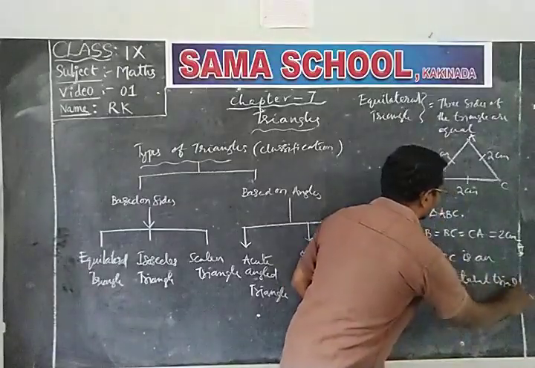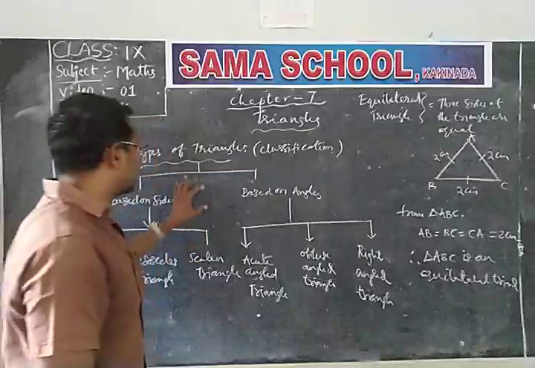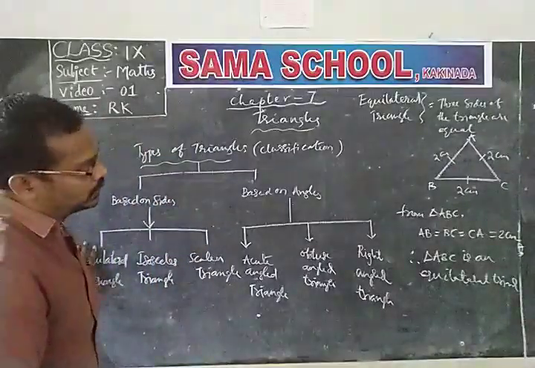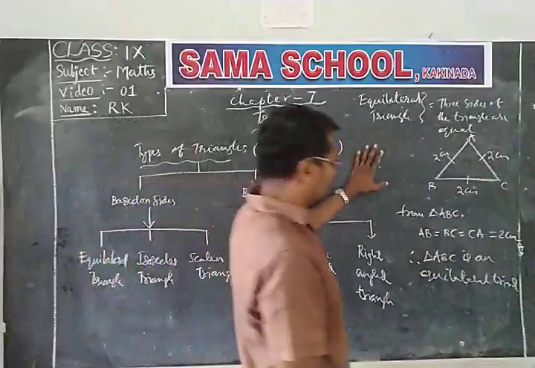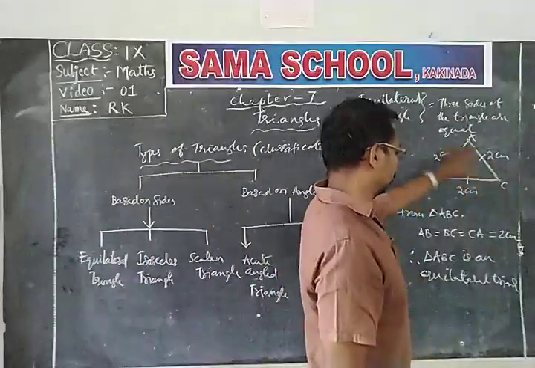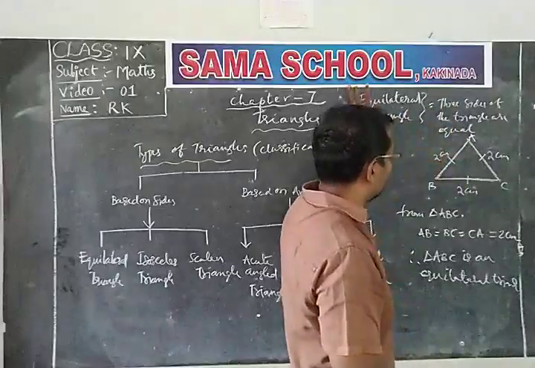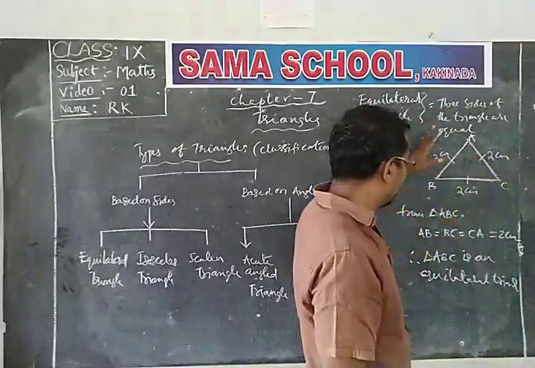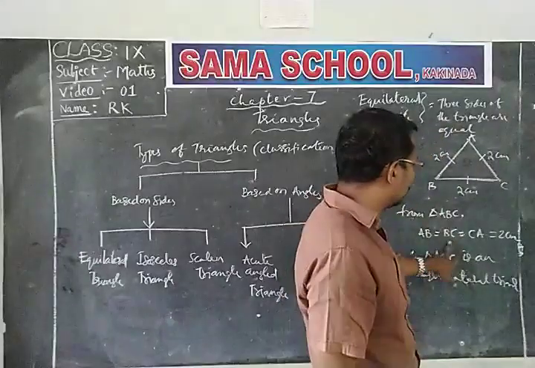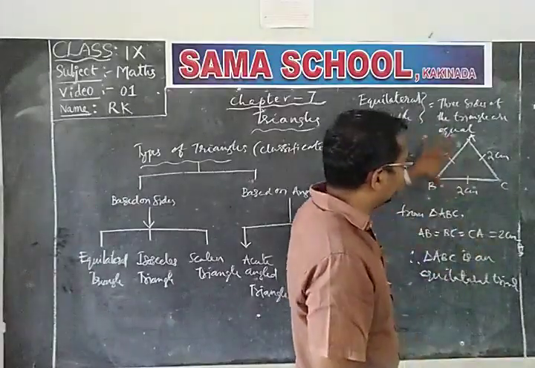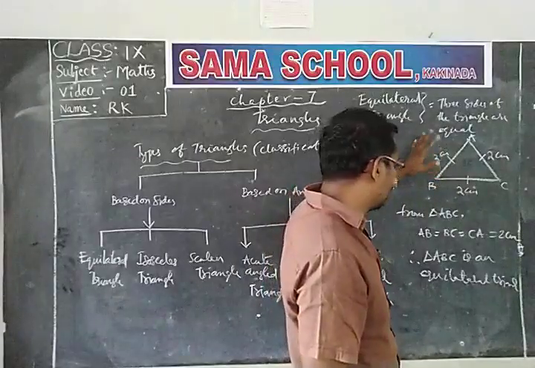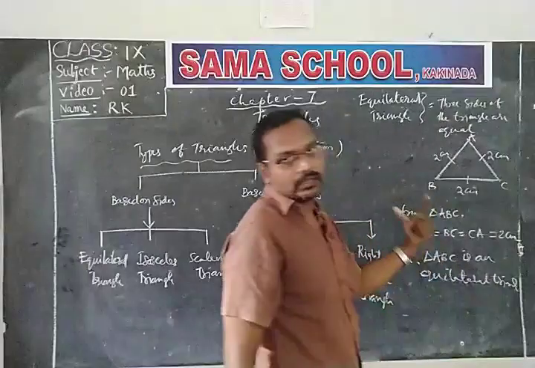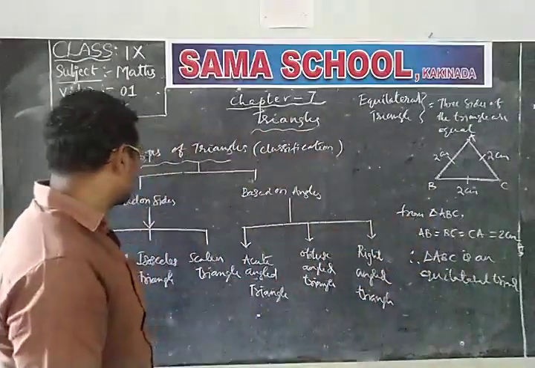So, in our category 1, based on sides, the first one is equilateral triangle. What is an equilateral triangle? It is nothing but three sides of a triangle are equal. Then the triangle is called equilateral triangle. That means the three sides must be of equal size. Therefore, AB is equal to BC is equal to CA in triangle ABC. So triangle ABC is an equilateral triangle.